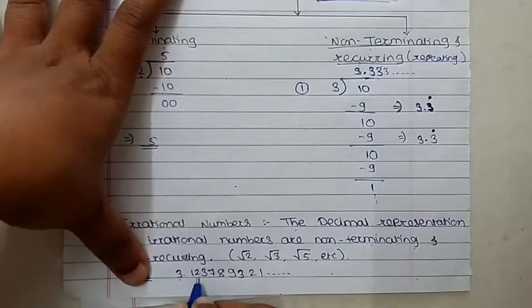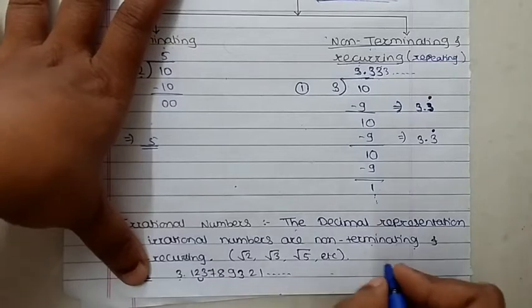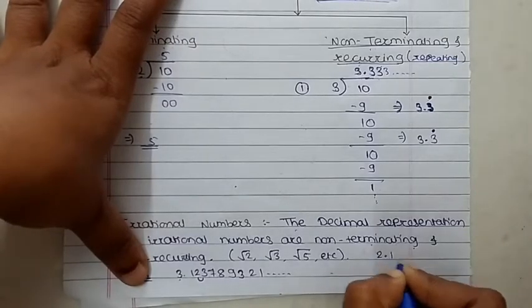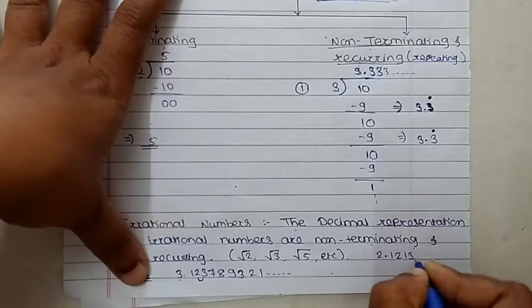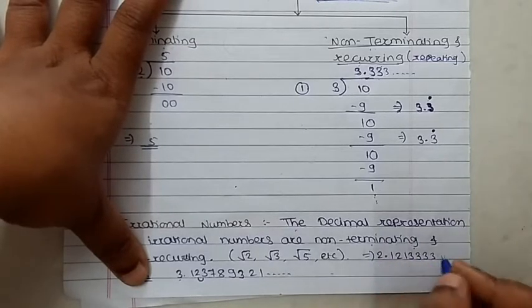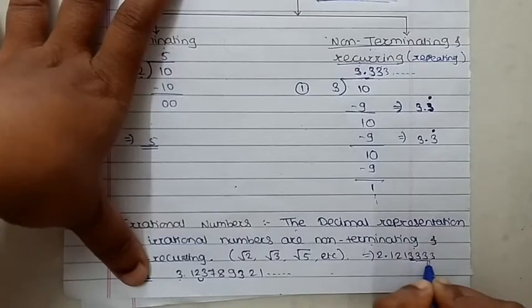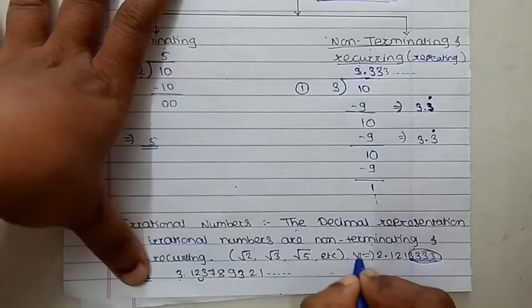After each digit, the digit is not repeating. Suppose 2.1213333. Is this an irrational number? No, because this 3 is repeating. So this is not an irrational number.